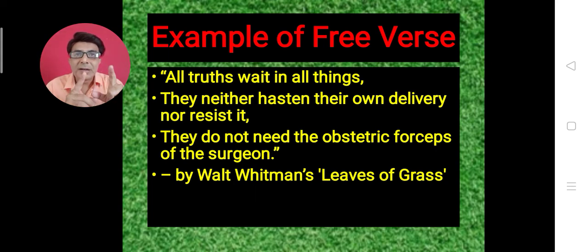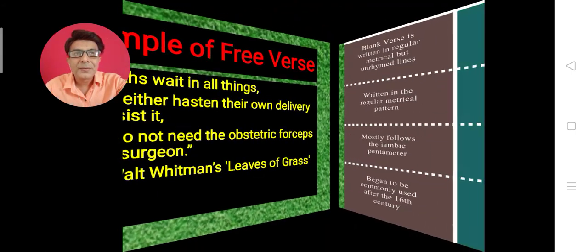Moreover, the words do not rhyme here. Things is the last word of the first line, and the last words of the second and third lines, surgeon among them, do not rhyme with one another. So there is no rhyming, no pattern as far as the length of the line is concerned, and no use of meter either. So that's why you can say that this is an example of free verse.